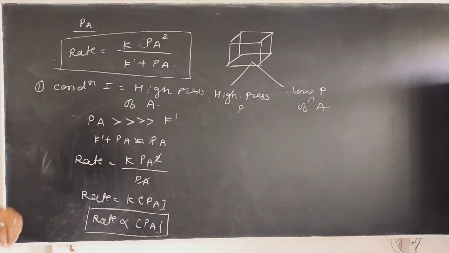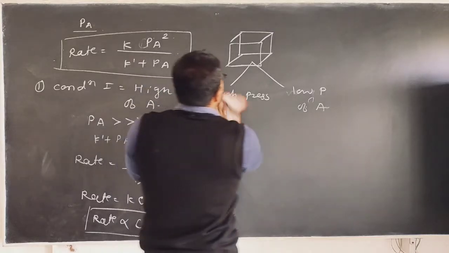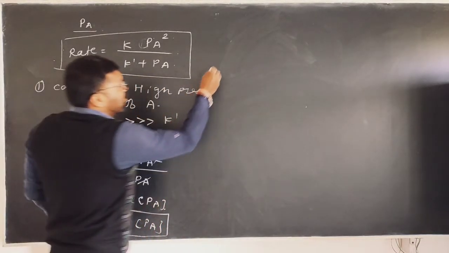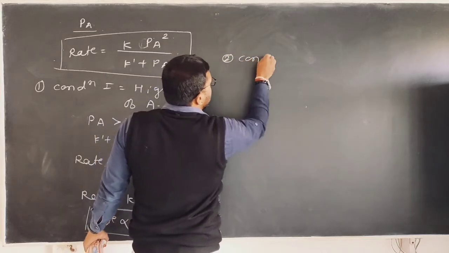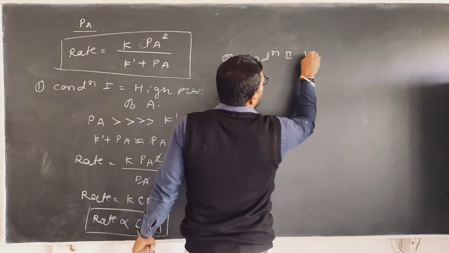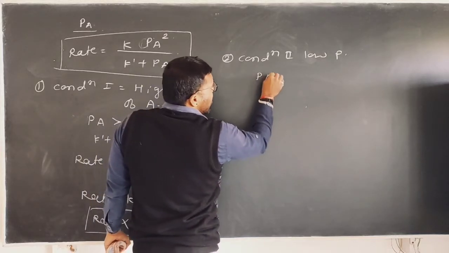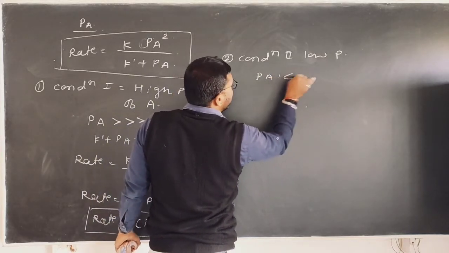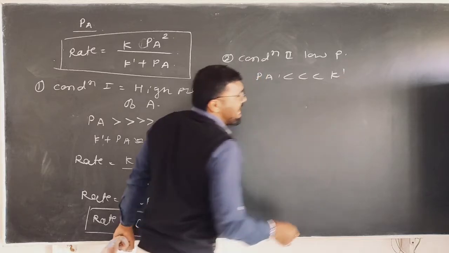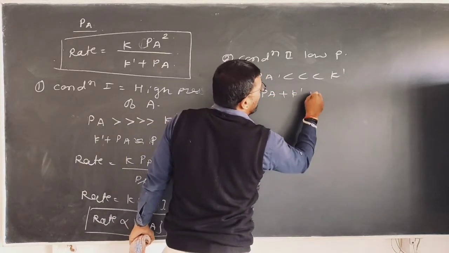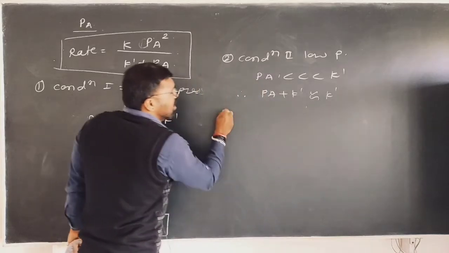Now consider the second case, suppose there is a low pressure. In the second condition, low pressure, Pa is far less than K dash. Therefore, Pa plus K dash is approximately equal to K dash.